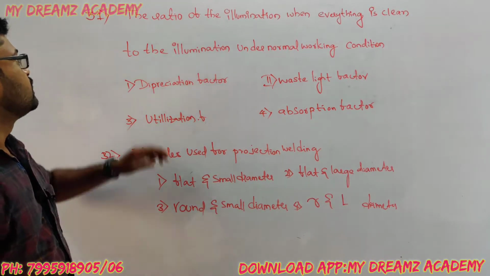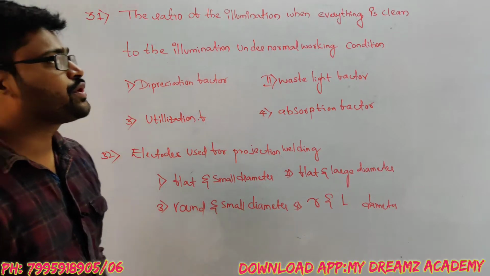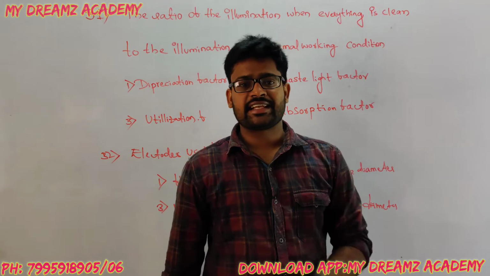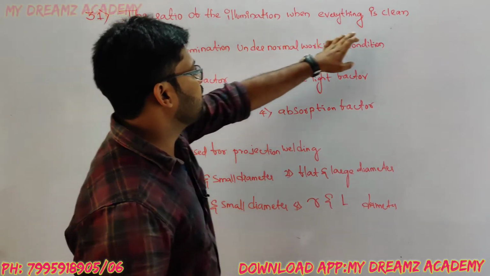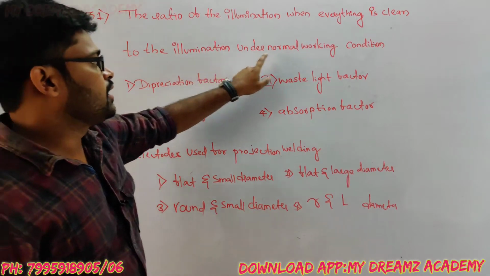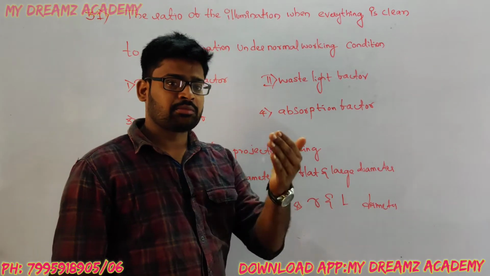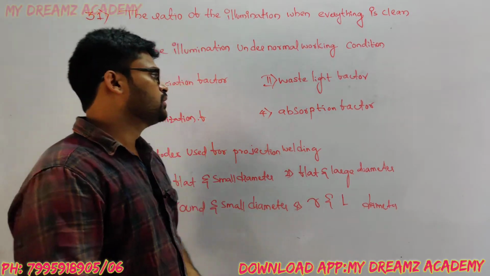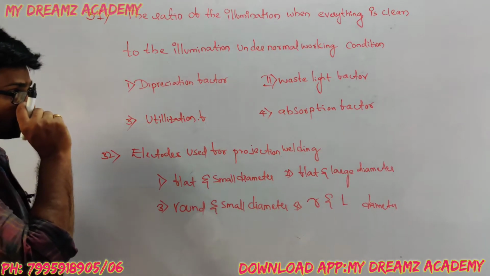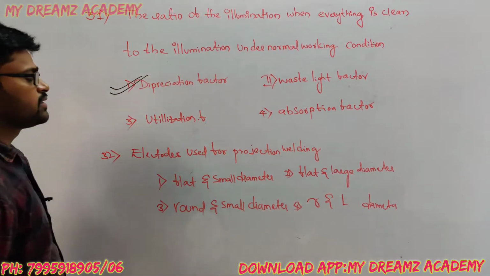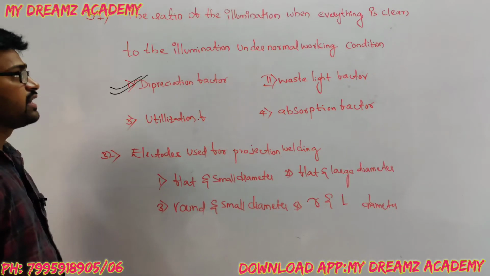Question 31: the ratio of illumination under normal working condition to the illumination when everything is clean. Which option is correct? The answer for this one is depreciation factor.